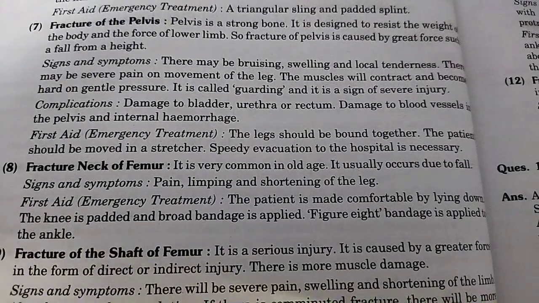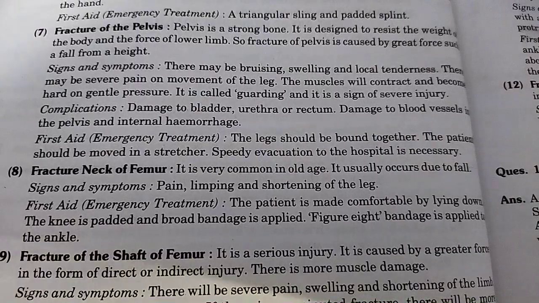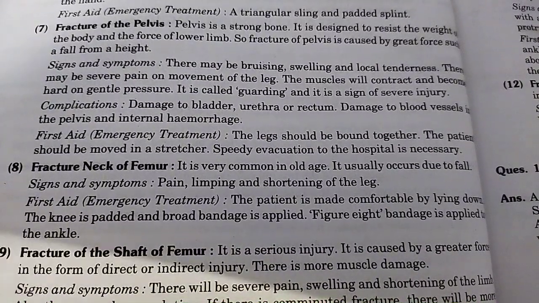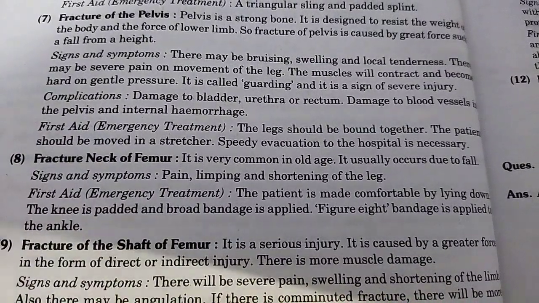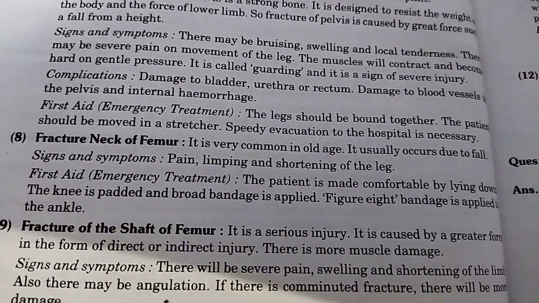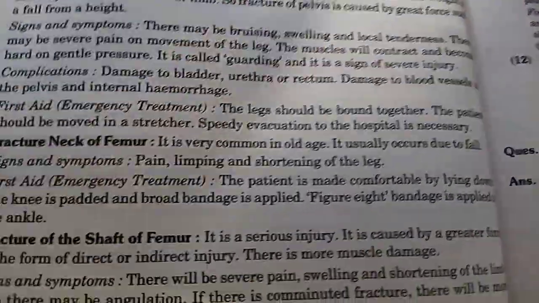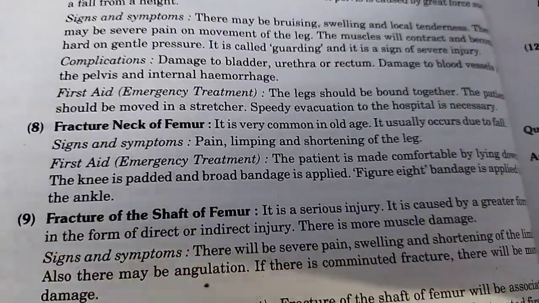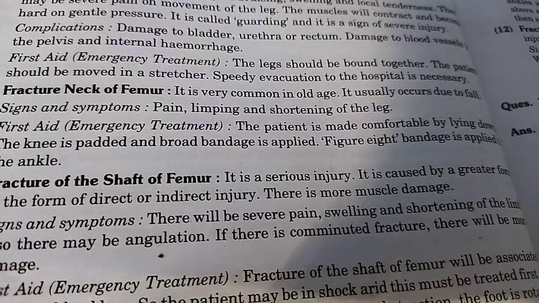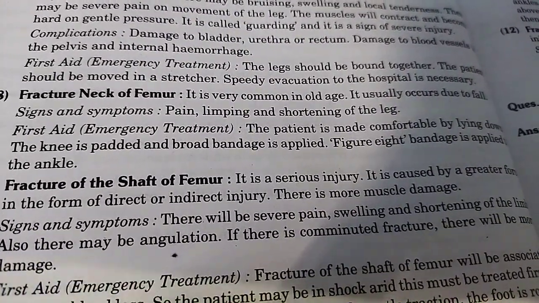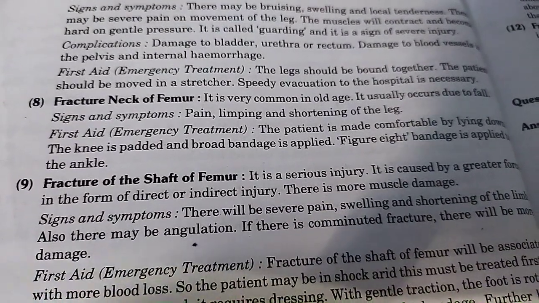Signs and symptoms: there may be bruising, swelling, and local tenderness. There may be severe pain on movement of the leg. The muscles will contract and become hard on gentle pressure. It is called guarding, and it is a sign of severe injury. Complications: damage to bladder, urethra or rectum, damage to blood vessels of pelvis, and internal hemorrhage.